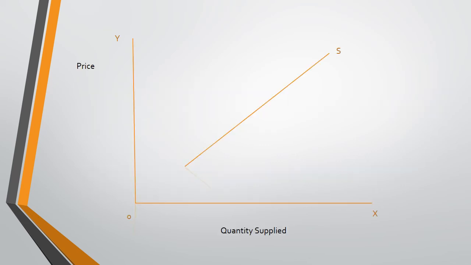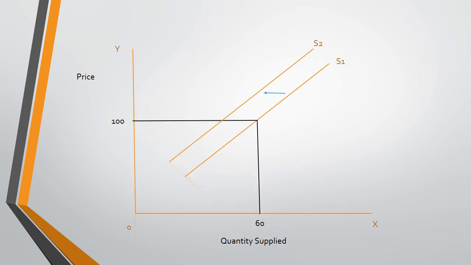Now we have the objective to draw a leftward shift in supply curve. So the first step is you have to draw a supply curve on a diagram. For my ease, I have labeled the price as 100 and quantity as 60 units. As you can see in this figure, the supply curve is shifted towards its left. Why has it shifted towards its left?